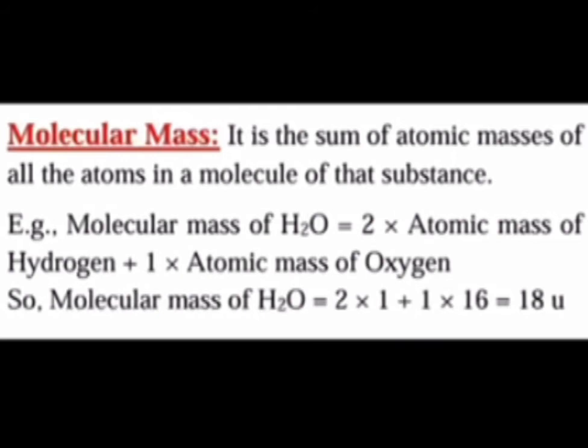Molecular mass is the sum of the atomic masses of all the atoms in a molecule of that substance. How to find out molecular mass? Molecular mass of H2O is 2 into the atomic mass of hydrogen plus 1 into the atomic mass of oxygen. So the molecular mass of H2O is 2 into 1 plus 1 into 16, which is equal to 18 u. This is an example of how to find molecular mass.